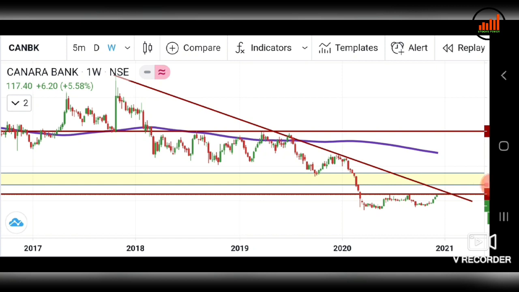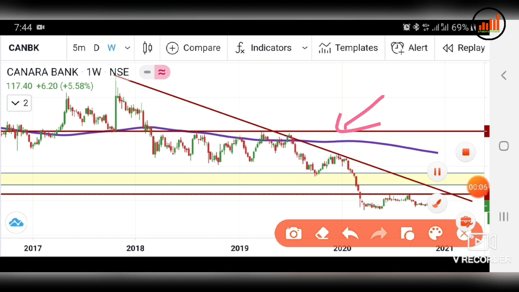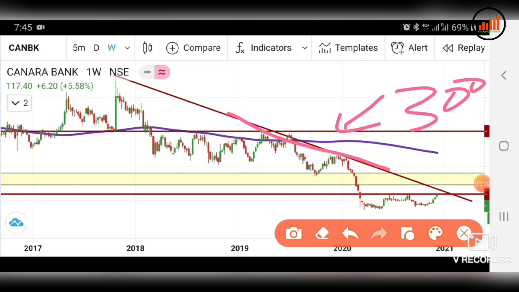Now this is the weekly chart frame for Canara Bank. You all can see this upper line is the 300 level, and this is the trend line I have drawn. Canara Bank is taking resistance of this trend line. You all can see here, and this yellow portion level is from 150 to 180. So it is strong support and resistance for Canara Bank.